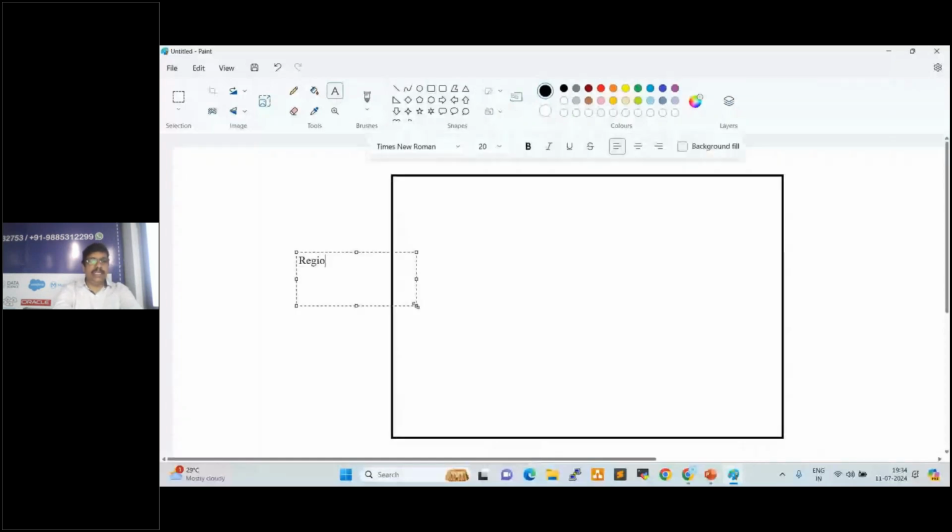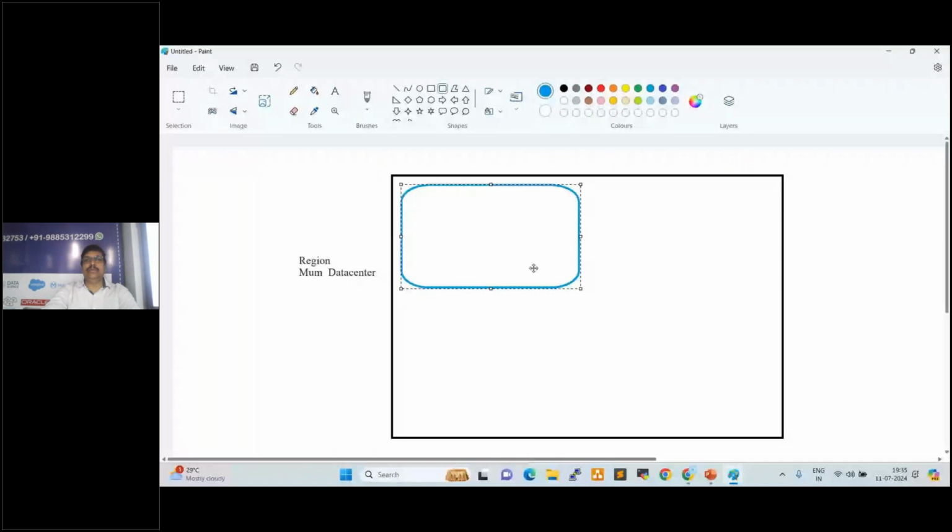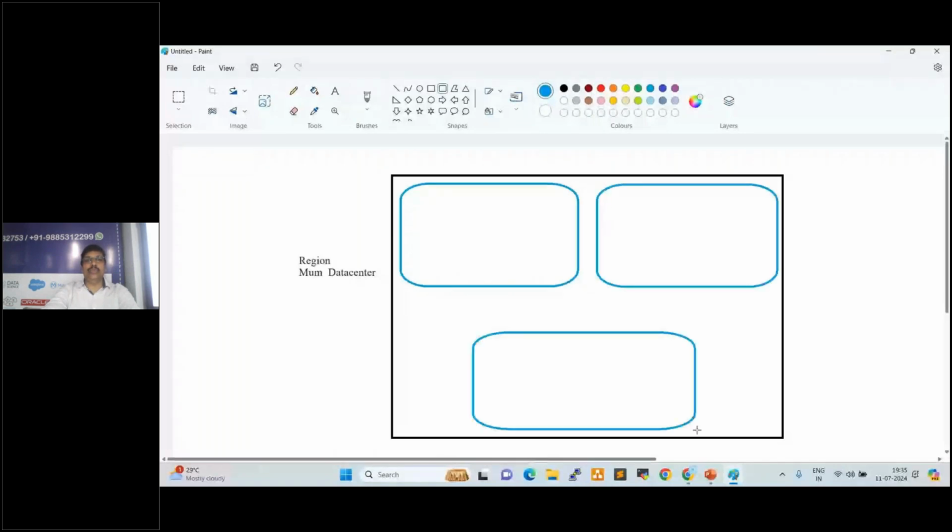So which region is a data center, right? Mumbai data center. Okay, so this is the primary region. Inside this, we have three zones available, which we are calling availability zones. See here, these are the availability zones.